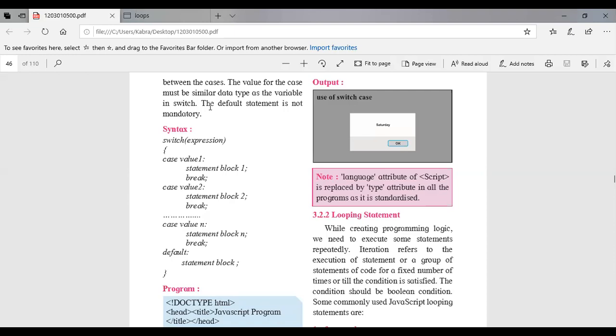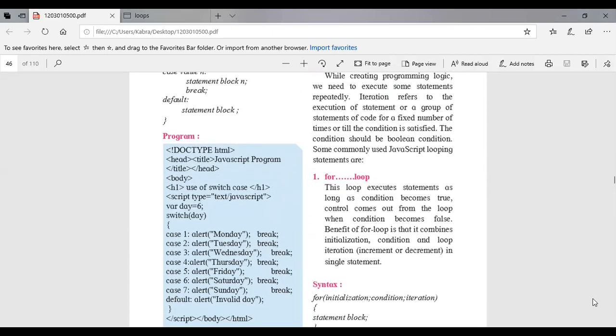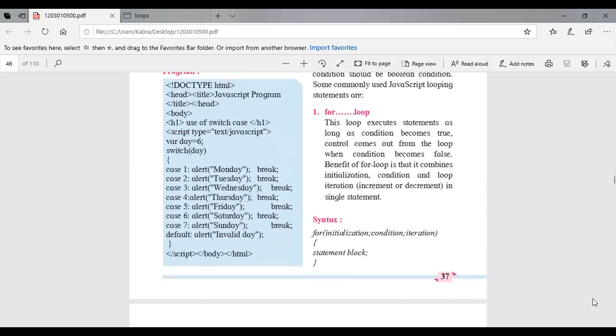Okay. Now, in looping statements, the first loop that we are going to see is the for loop, F-O-R. Then the second loop we have is while, W-H-I-L-E. So we have only two loops. Actually in programming you have 5 to 6 types of loops, but here in JavaScript, in your syllabus at least, we have only two loops. Now, can you see the for loop on the screen? Okay. So we will start with the for loop.